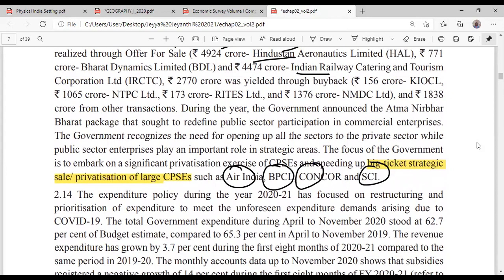Also, disinvestment is not a revenue receipt. It comes under the capital receipts. Disinvestment does not come under the revenue receipts.